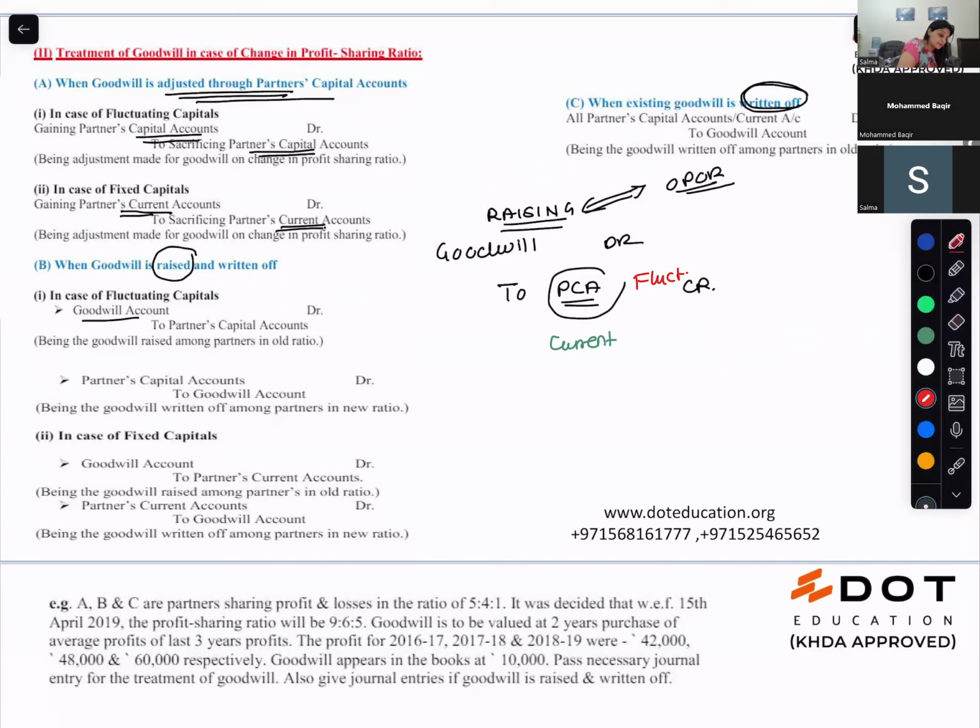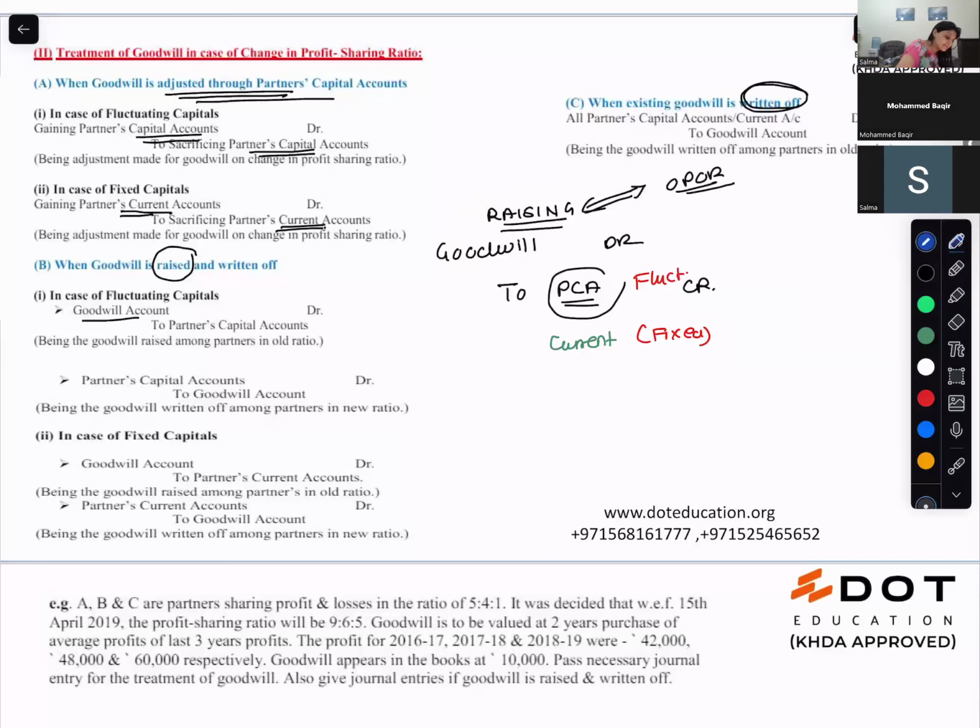If you do not want to pass adjustment entries, what do you do first? First you raise the goodwill, then you write off the goodwill. Raising the goodwill always happens among the old partners in the old ratio.